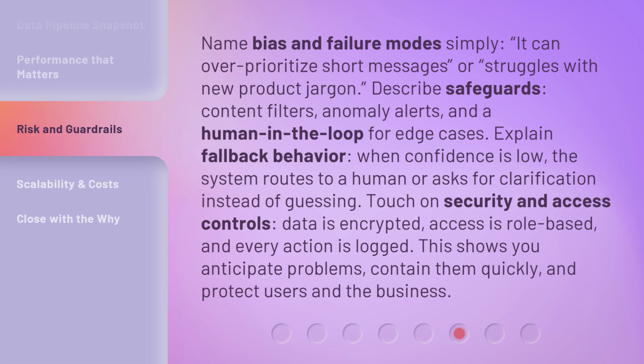Name bias and failure modes simply. It can over-prioritize short messages or struggles with new product jargon. Describe safeguards, content filters, anomaly alerts, and a human in the loop for edge cases. Explain fallback behavior. When confidence is low, the system routes to a human or asks for clarification instead of guessing.